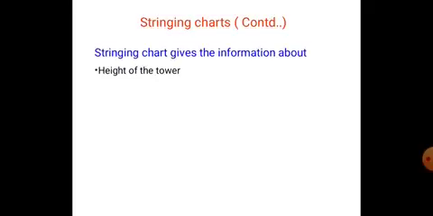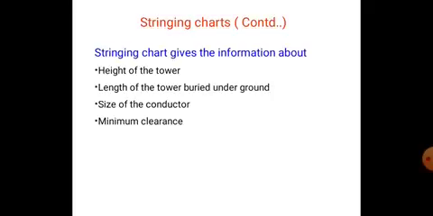The stringing chart gives the information about the height of the tower, the length of the tower buried underground, the size of the conductor, the minimum clearance, the voltage, and the allowable span and sag.